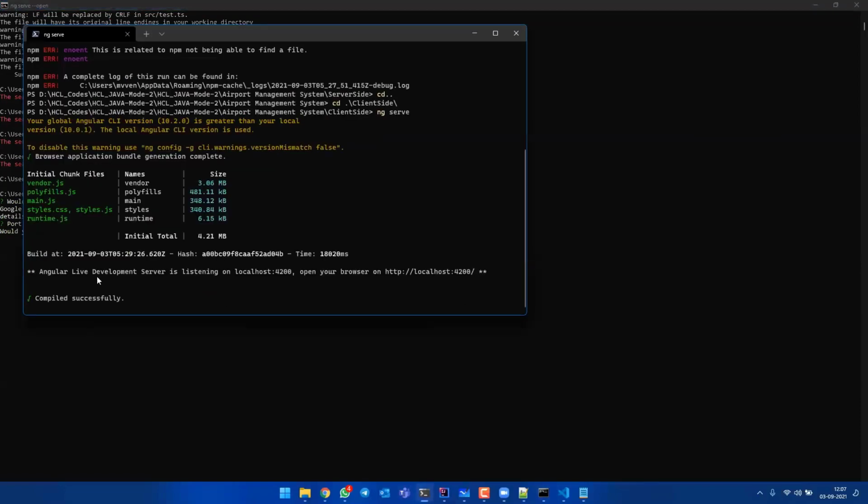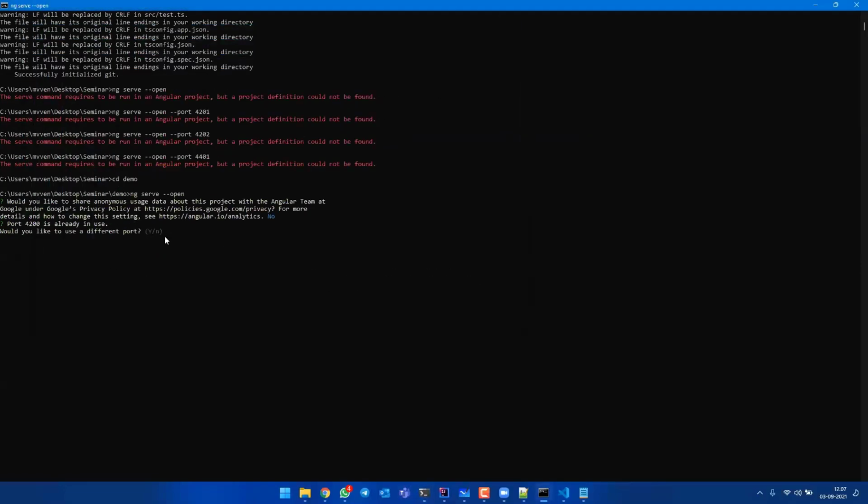Because I'm using a port address in here, that is why I have to use a different port. I have to click on yes. Automatically, it will select a different available port and run my program. If it does not take another port, then we have to use --port. Now it will take a small amount of time to compile our Angular project. Let's see, it is compiling.